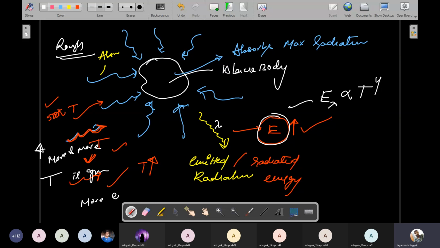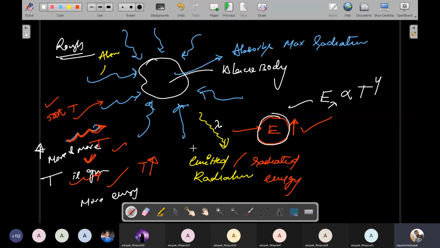Energy always takes the fourth power of temperature, and only then will the emitted radiation be maximum. It is observed as maximum radiation, understand?